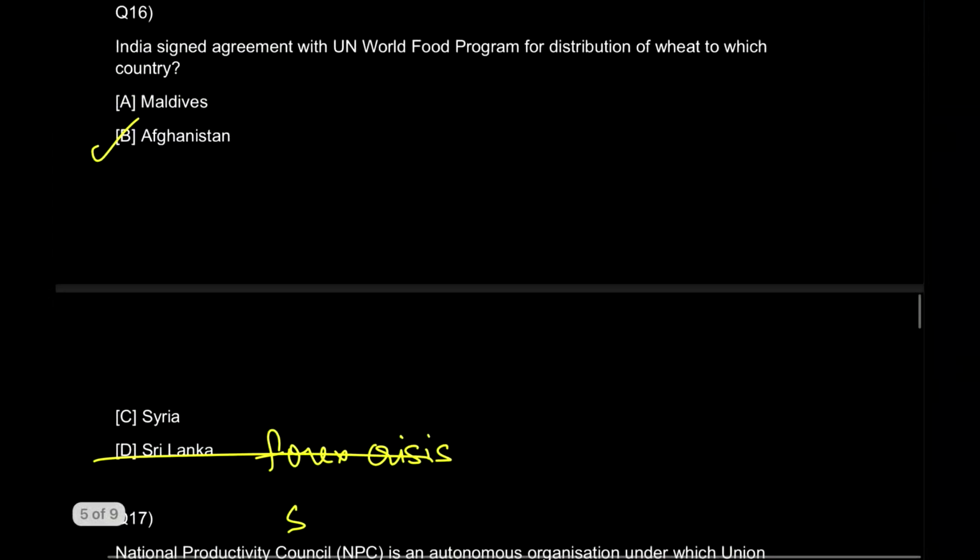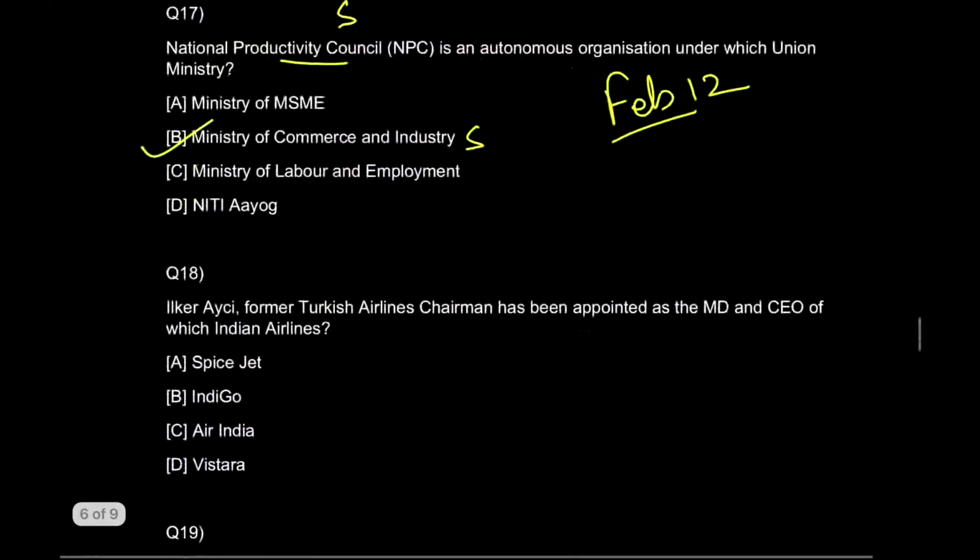Next, moving on, I did not tell you what to search here, right? So this is for question number 16. The static GK part is the UN World Food Program thing. And since Afghanistan is already searched, so इसमें थोड़ी relief मिल गई आपको.